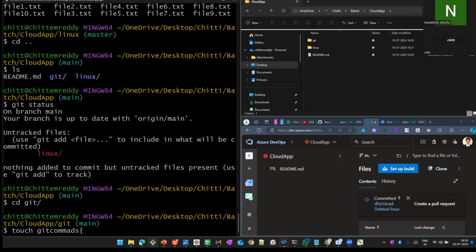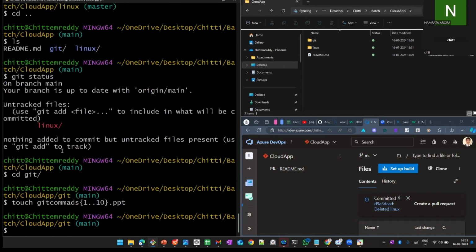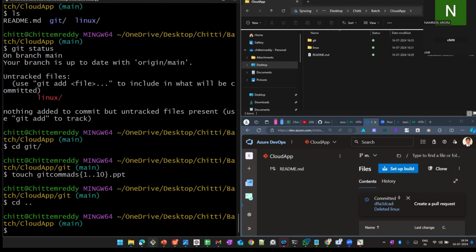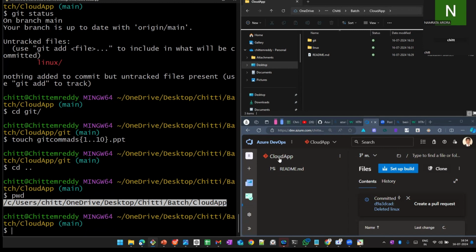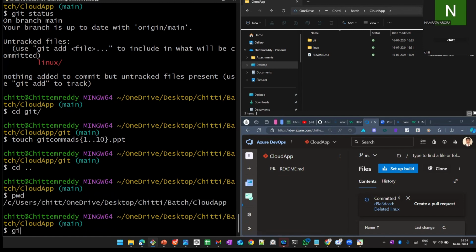I will create files 1 to 10 here also, with docx or ppts. Now I'll give cd backspace, because now we'll see which path I'm in. I'm in the right path, cloud app. Now I'm giving the git status command.